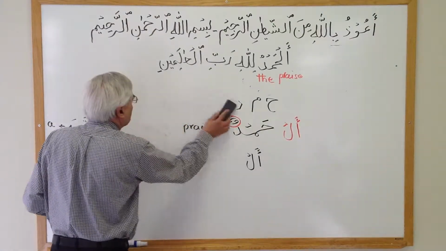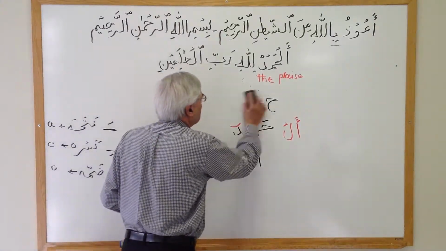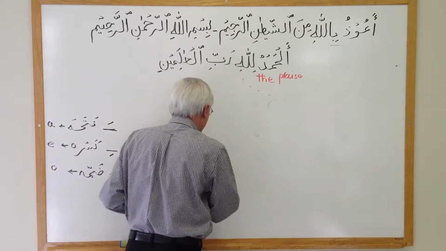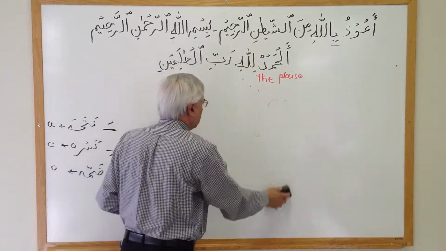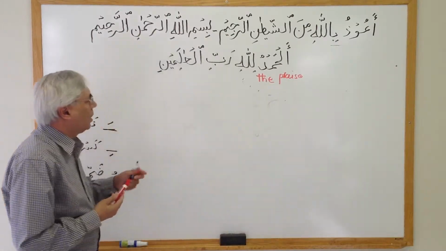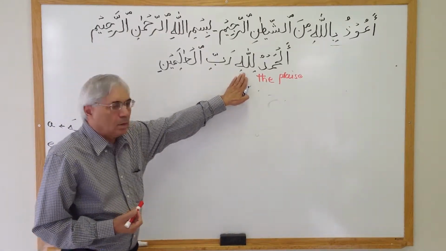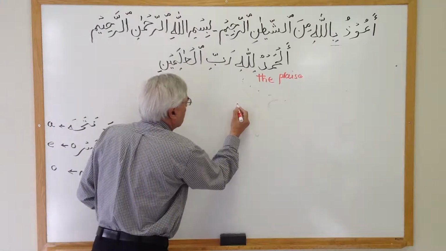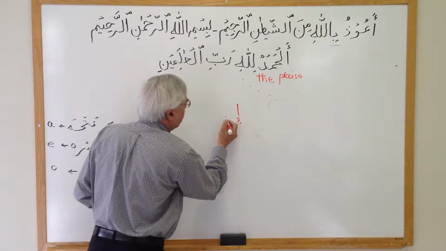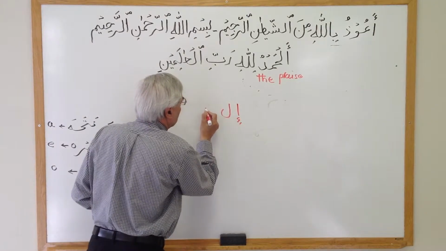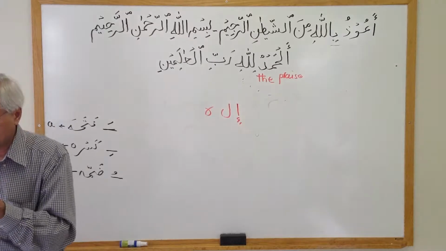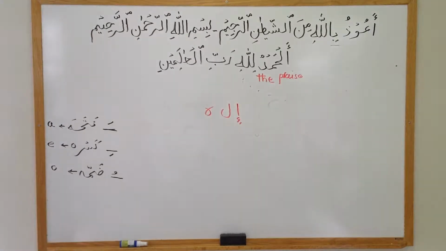So now let's look at the second word here. This word, Lillahi. This word again starts with... now again there are two opinions. One is that the word Allah, Allah Subhanahu wa Ta'ala, is the proper name of Allah.